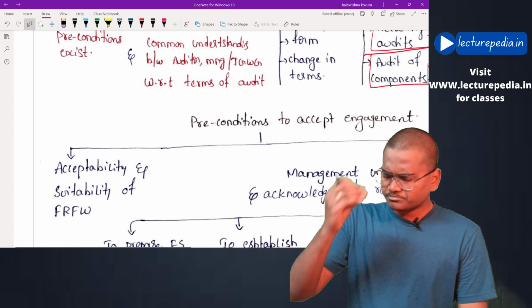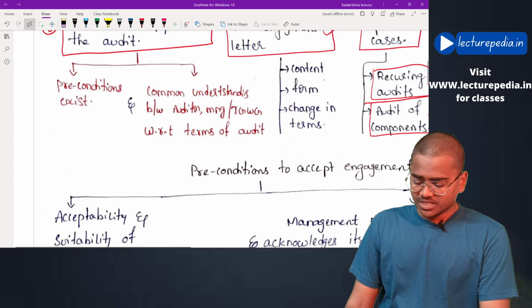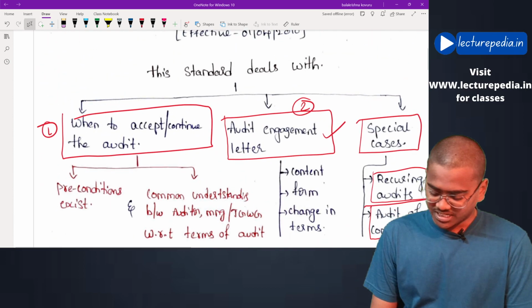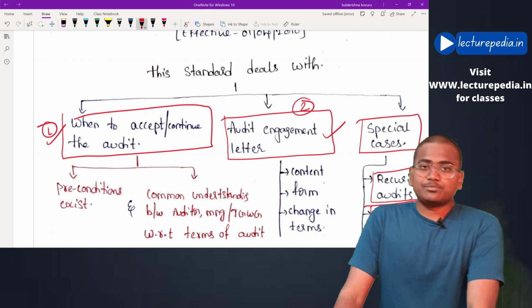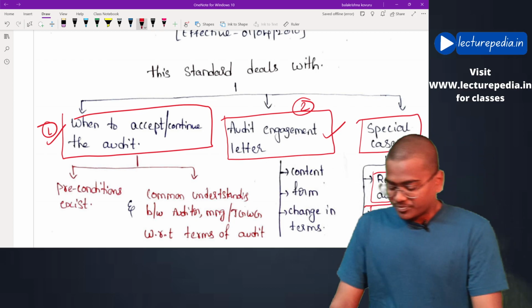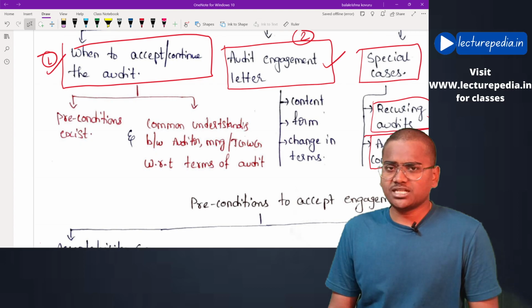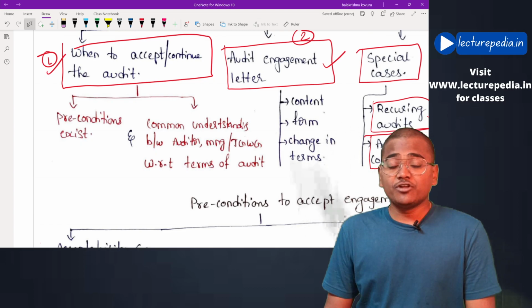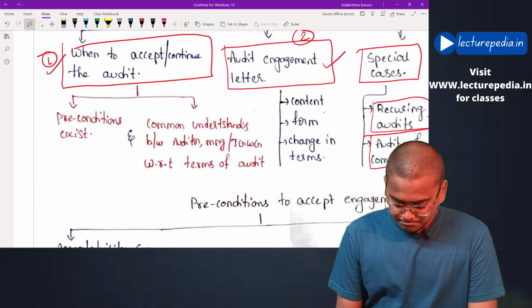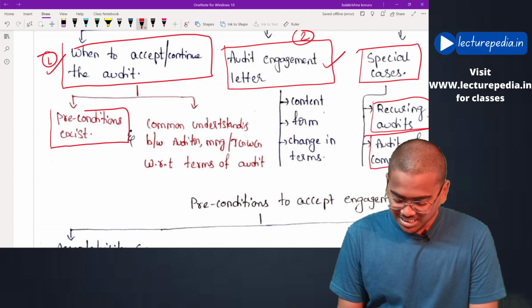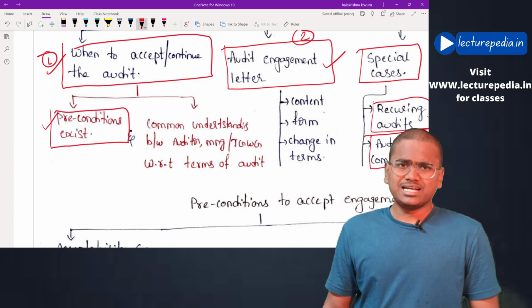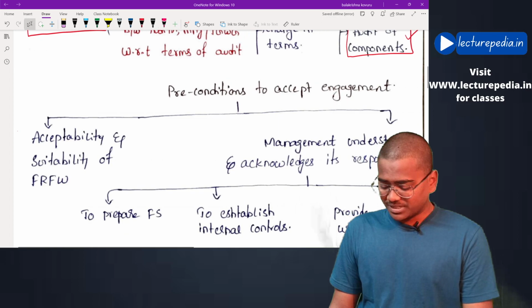Now, first of all, let us start with the first aspect, that is, when to accept or continue the audit. The decision of accepting or continuing the audit will be taken by the auditor based on whether preconditions exist or not. What are the preconditions?